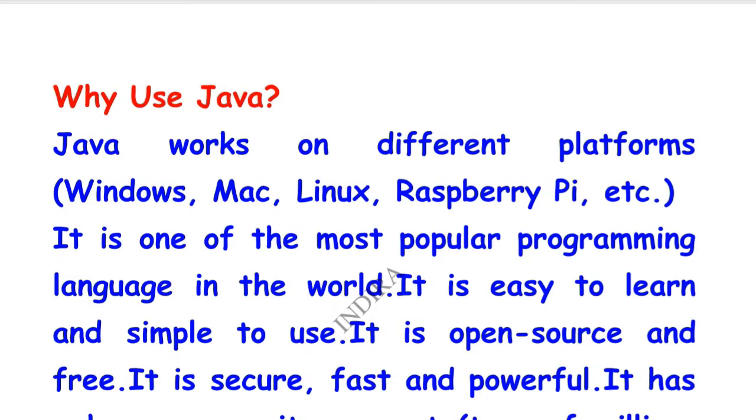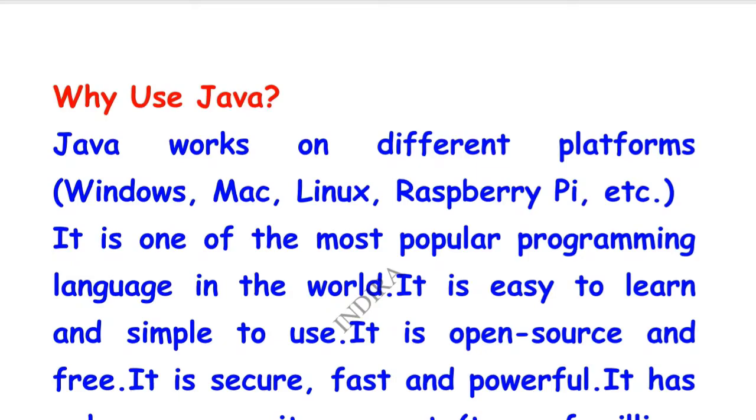It is one of the most popular programming languages in the world. Since our first class I am saying Java is one of the most important programming languages. Here also that sentence is here. It is one of the most popular, and at the same time, one of the most important programming languages also. It is easy to learn and simple to use. It is open source and free.